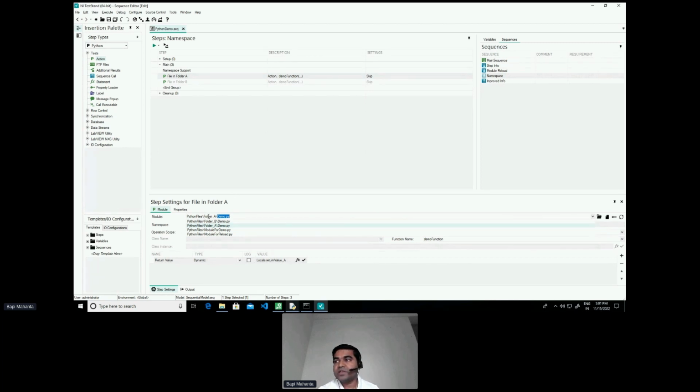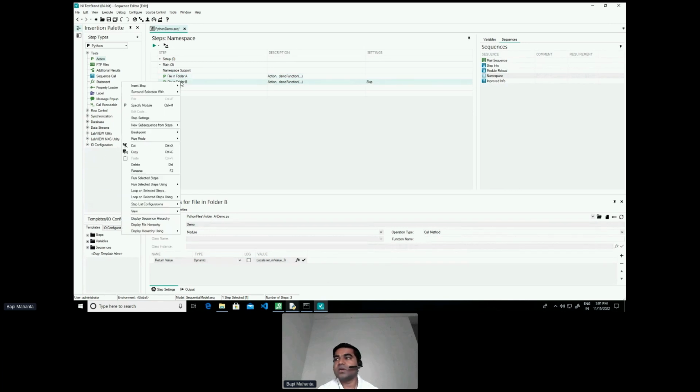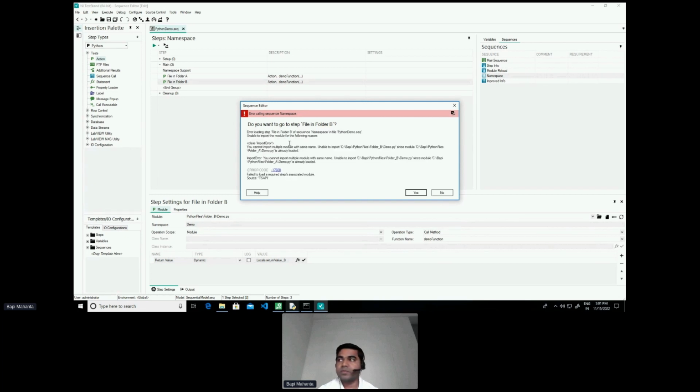But the folders in which they are placed are different. One is in folder A, the other is in folder B. But since at this point I have not differentiated based on namespace, if I try to run this, I would encounter an error from TestStand saying that it is not loadable because demo.py is already loaded. So if I hit run, I get this error message which says that you cannot import in modules with the same name.